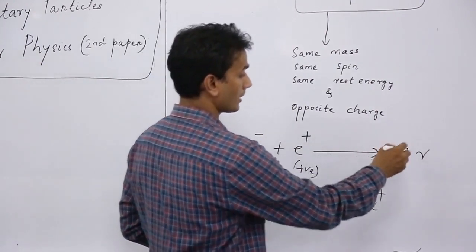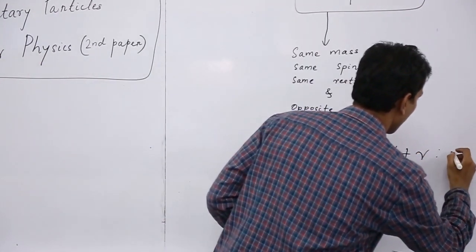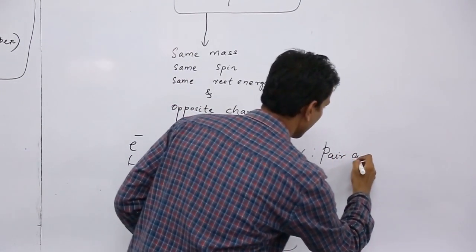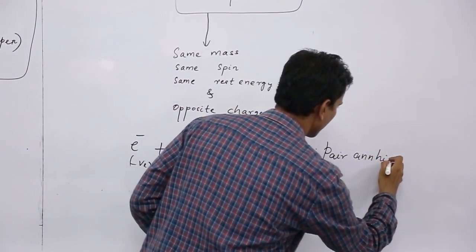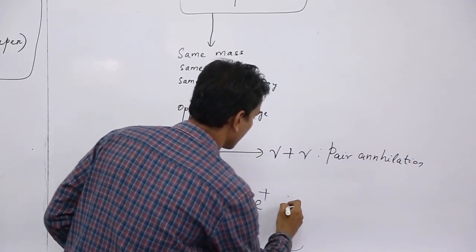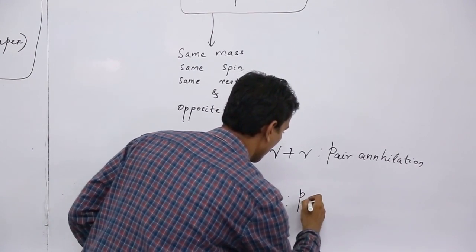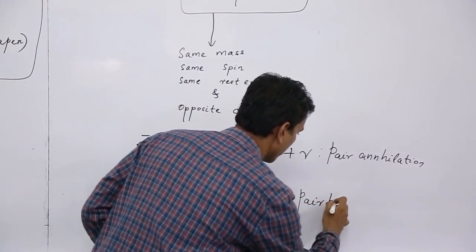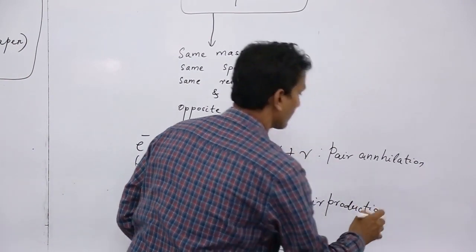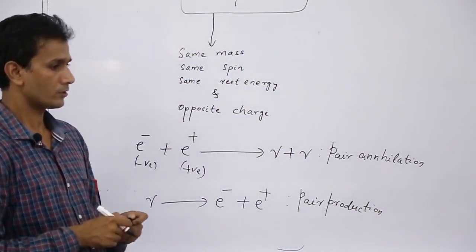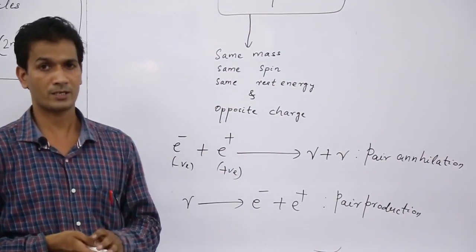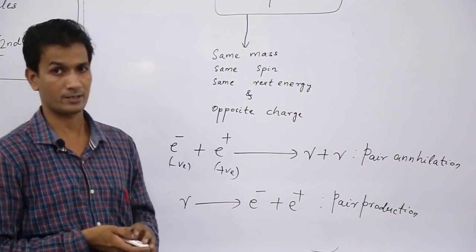So this process is called pair annihilation, and this process is called pair production. So these are some properties of antiparticles.